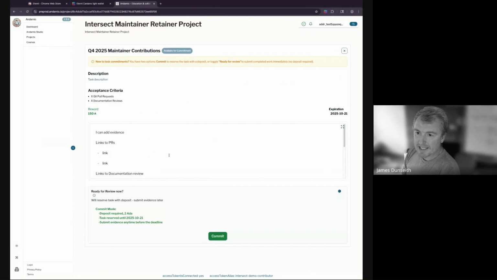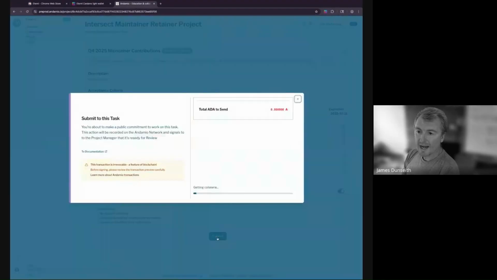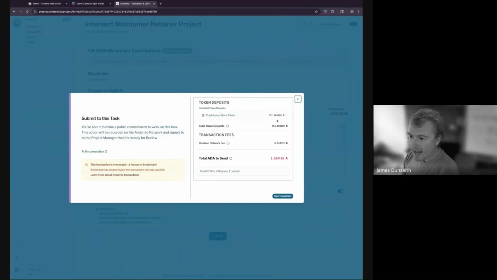And then when it comes time to make a commitment, I have some options. If I'm ready for review now, I'll check this little box and I'm going to submit. Okay. It shouldn't say no deposit required. We're ironing out just a little bit of the copy right now. There is a small deposit here. Let's see what it looks like. When I commit to this task, I will be spending 2.56 ADA.